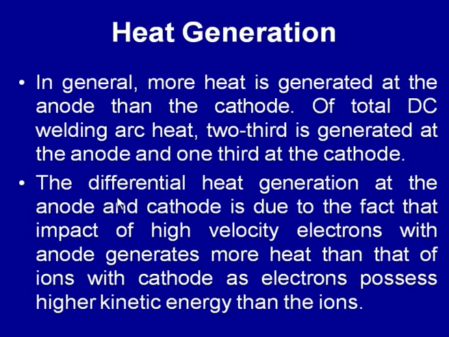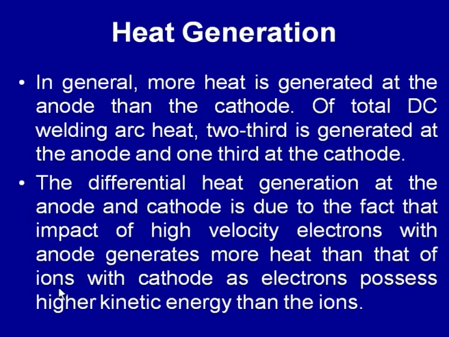This differential heat generation at the anode and cathode is primarily attributed to the impact of the high velocity electrons with the anode, which in turn generate more heat than the ions which collide with the cathode side. These ions move very slowly, and therefore the energy generated by them on impact is less, and somewhat less heat is generated on the cathode side.